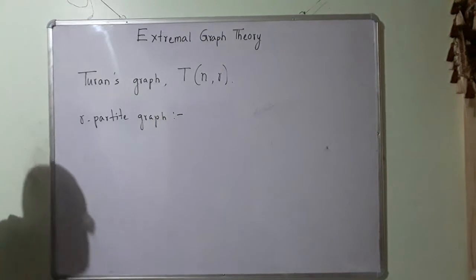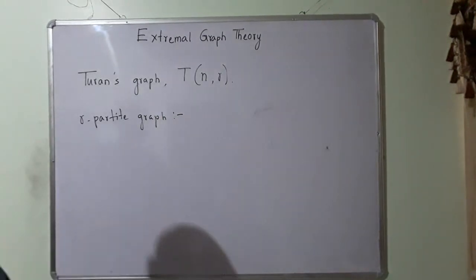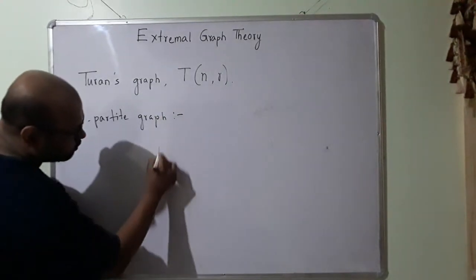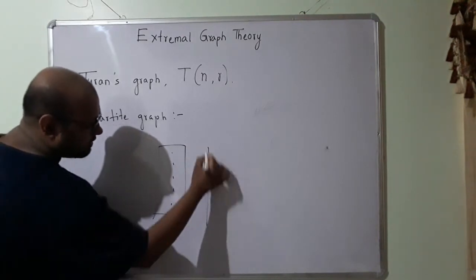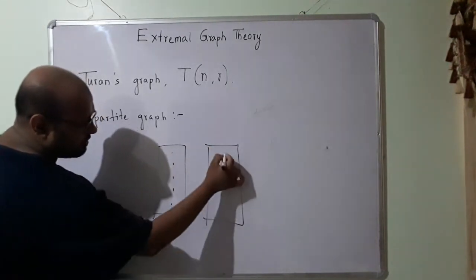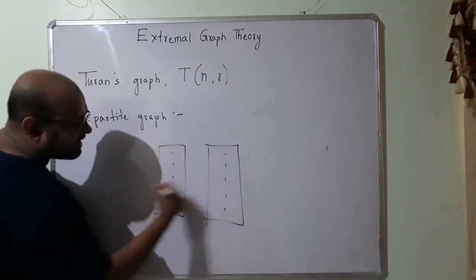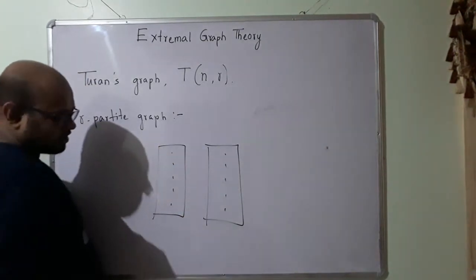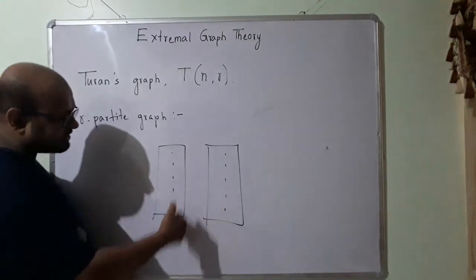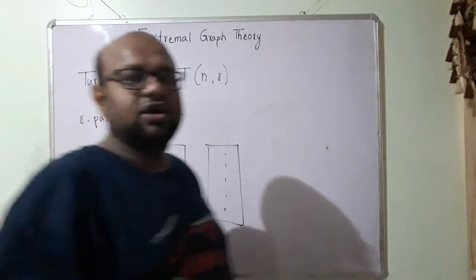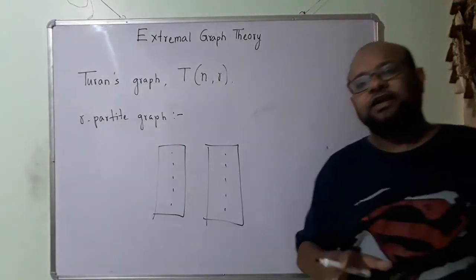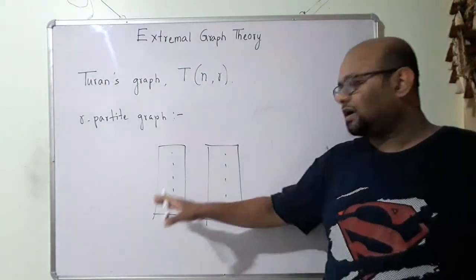So you know what a bipartite graph is. In a bipartite graph, we have two sets of vertices, and edges are between these two sets. There are no edges between two nodes in the same set. So I hope you know by now very properly what a bipartite graph means.